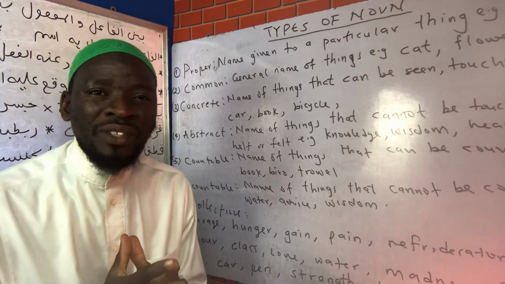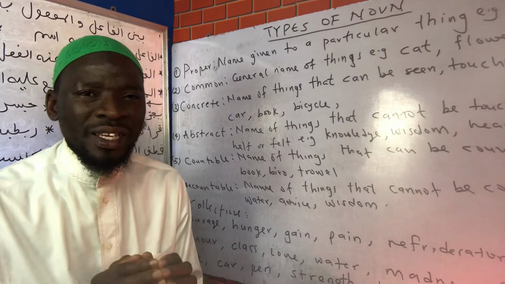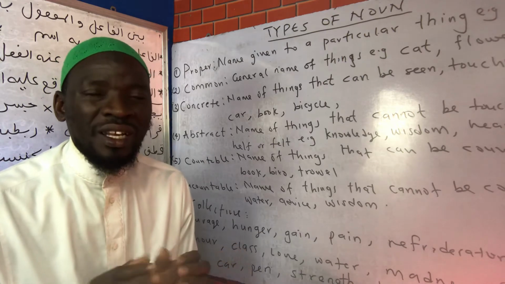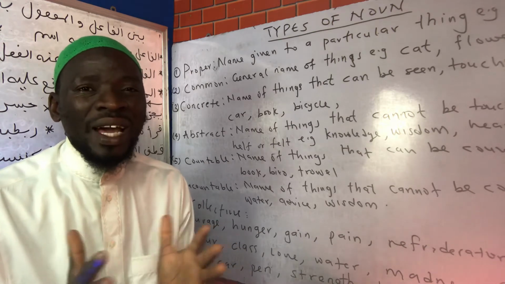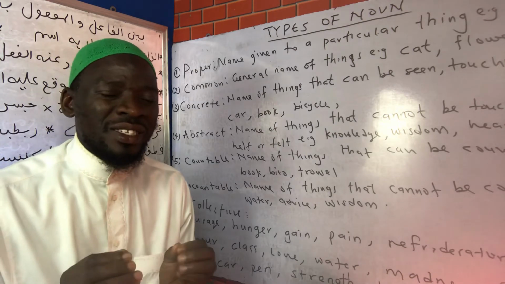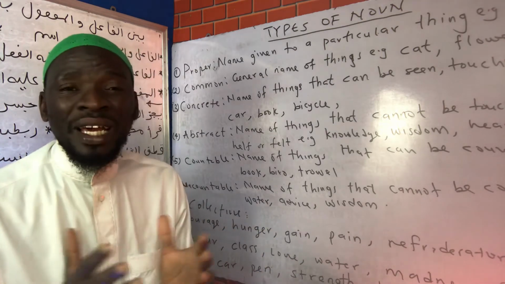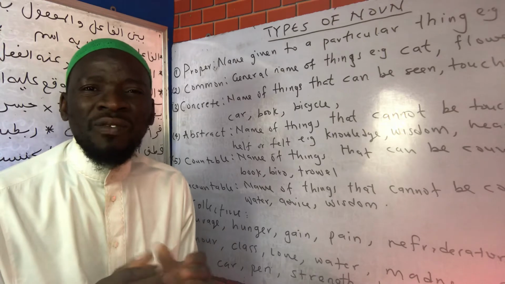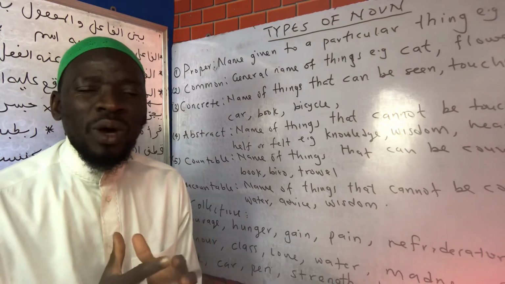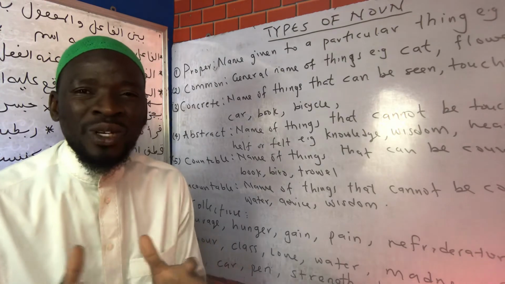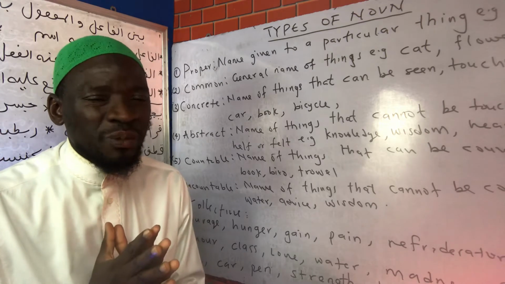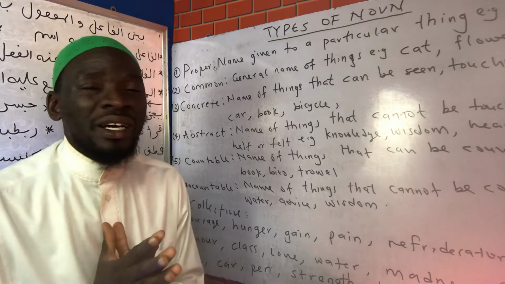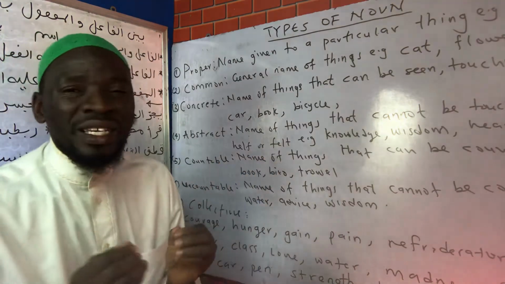Then we also have the name of a particular place, like Lagos State. Lagos is the name of a particular state. Then another example, the name of an animal like a dog. So we can have a name like Bingo. So when we say Bingo and there are several dogs in the room, it is only that one dog that would respond.